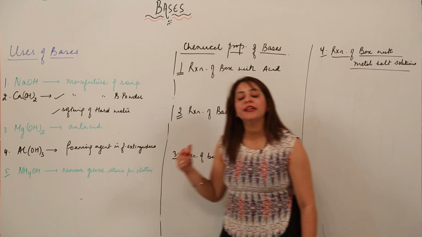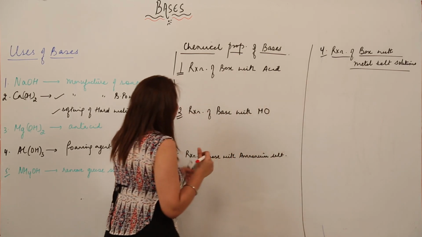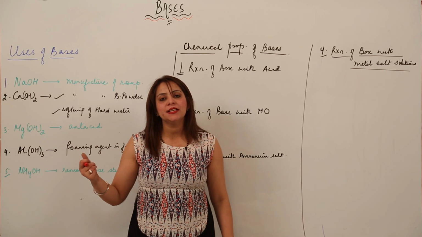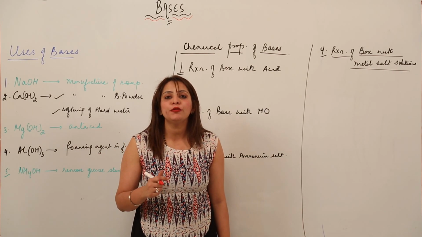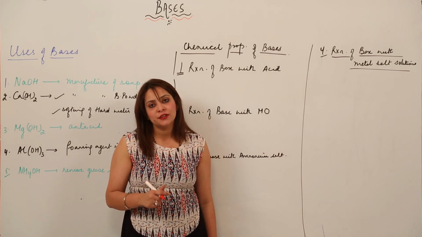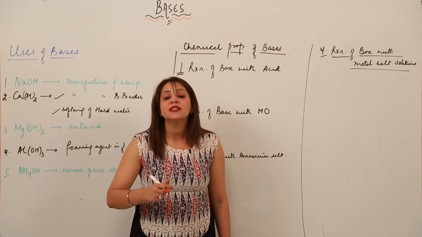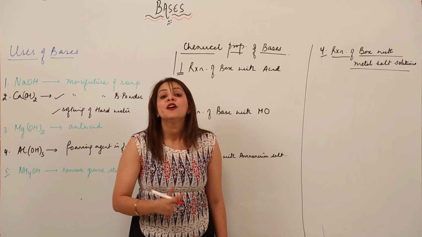Now we'll start with the chemical properties of the bases, right? So the first chemical property is the reaction of base with acid. As we already did in the acid topic, whenever an acid reacts with a base, it leads to the formation of salt and water. And what is the name given to this special reaction? Can you recall that? Yes, it is a neutralization reaction, because it leads to the production of a neutral substance, which is neither acidic nor basic, with pH 7.